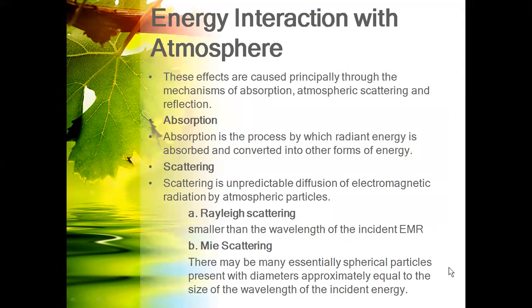Next one is the main topic, energy interaction with the atmosphere. See here the EMR radiation. The radiation comes from the natural source, the sun. These EMR radiations travel through the atmosphere and touch the object. Again, it gets reflected. So the EMR radiations travel twice, similar to a camera.